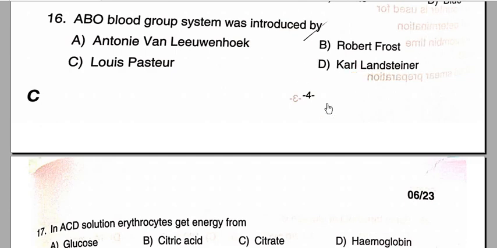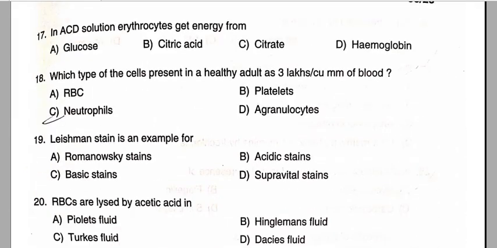Next we will move to question number 17. In ACD solution, erythrocytes get energy from glucose. Option number A is the correct answer. Which type of cell is present in the healthy adult at 3 lakh per cubic mm of blood? That is the platelet. Option number B is the correct answer for question number 18.